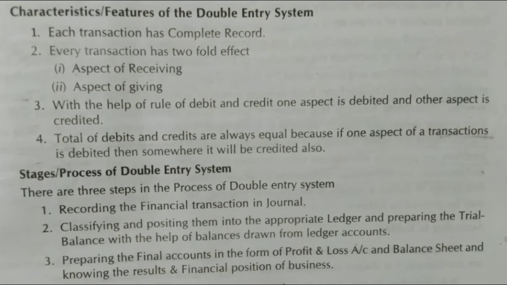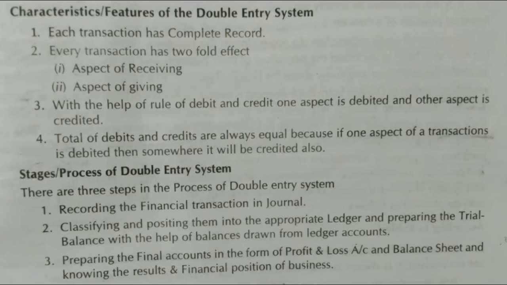I have divided the entire process into three stages, three steps. Number one is recording financial transactions in journal. As soon as the transaction takes place, the transaction will be recorded in the journal by way of a journal entry. So for every transaction, a journal entry will be recorded in the journal.